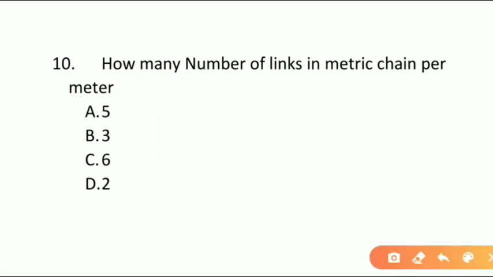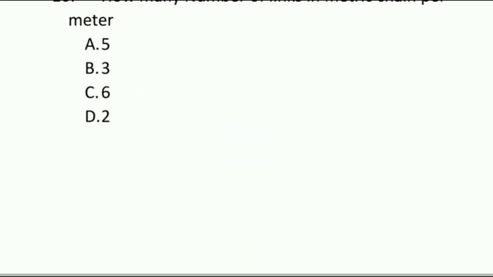And here next question, how many number of links in a metric chain per meter? Here particularly they are mentioning about the number of links in a metric chain. Option A 5, option B 3, option C 6, option D 2. And the correct answer is option A, 5. 5 is the correct answer.